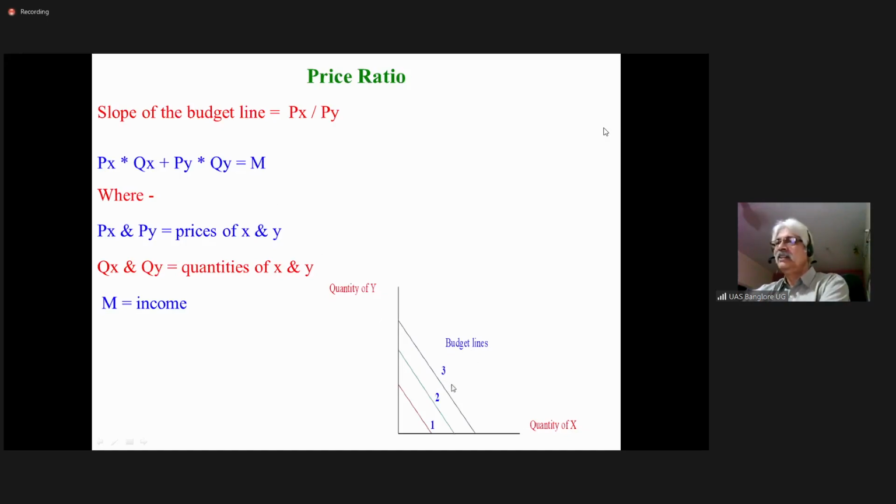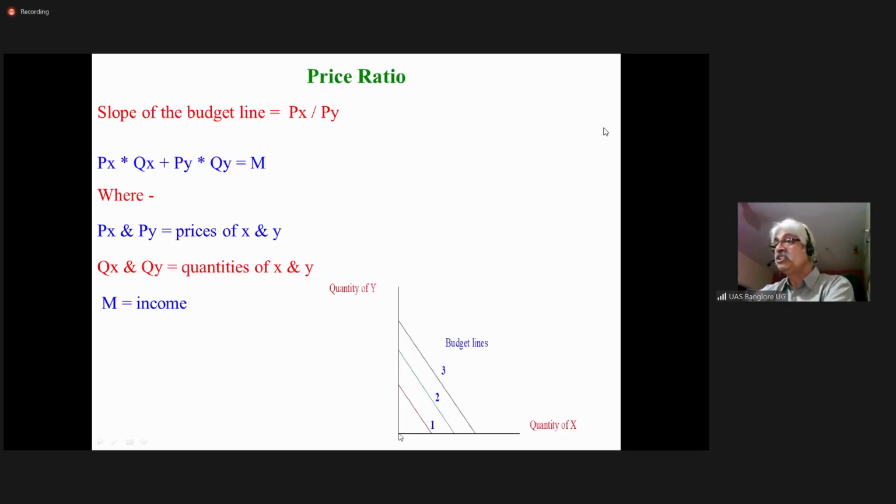Now, in this graph, these are different budget lines, 1, 2, 3. Similar to indifference curves, what they indicate is that as you move away from the origin, your budget goes on increasing. Suppose budget line 1 represents your income is 5,000 rupees per month.